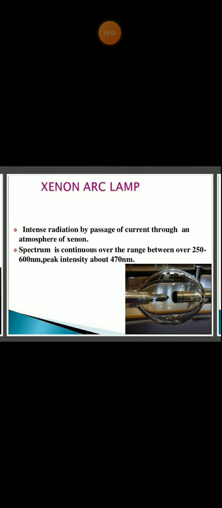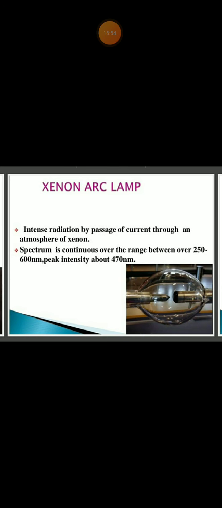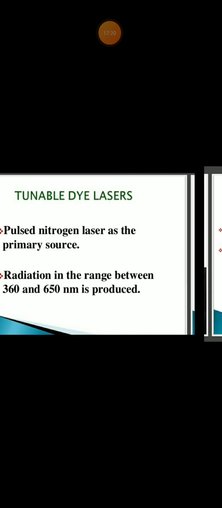Okay. And what is the xenon arc lamp? In the xenon arc lamp, intense radiation is produced by passage of current through an atmosphere of xenon. The spectrum is continuous over the range of 250 to 600 nanometer, with peak intensity about 470 nanometer.